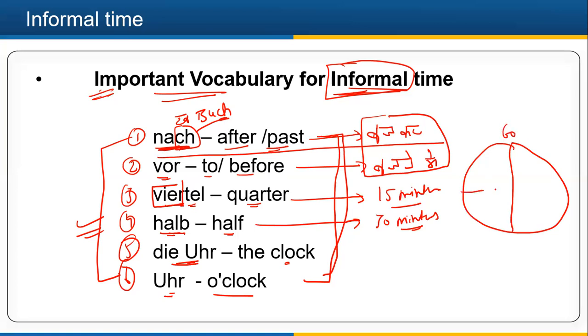This is 15 minutes, this is 30 minutes, this is 45 minutes. So quarter, Viertel, this is quarter, right? Vier is four and Viertel is one fourth. So quarter, right? And then halb, half.